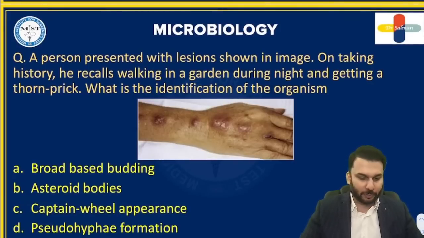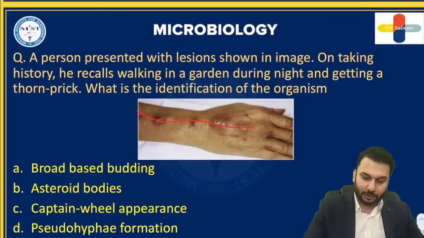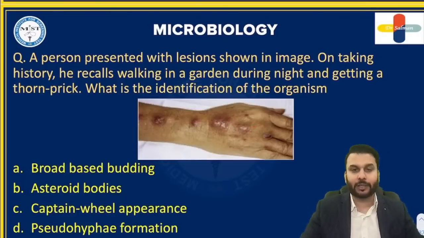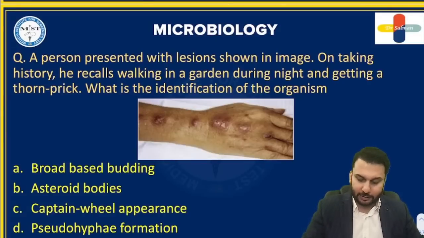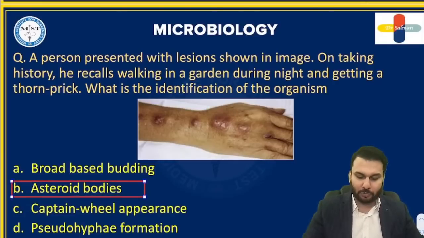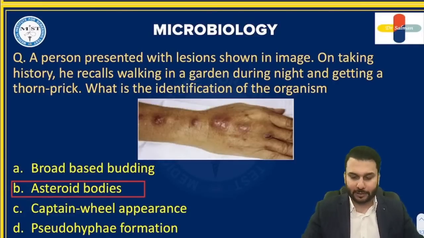Amazing. You guys are doing very well. Okay, so this is nothing but sporotrichosis, as you are seeing the ulceration along the line of lymphatics, right? Very easily you can identify this. Now, the way you recognize it is by the bodies called asteroid bodies. That is the correct answer.